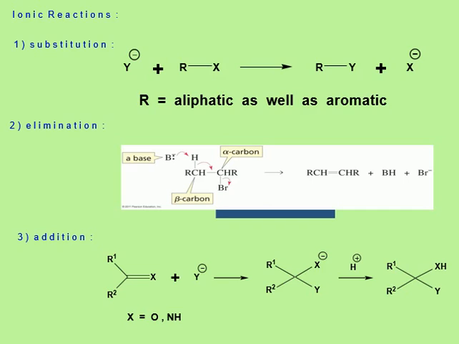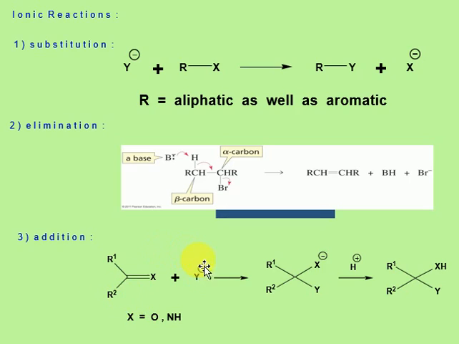Elimination reactions. In elimination reactions, two single atoms or groups of atoms from the adjacent carbon atoms will be removed. So this is the elimination reaction, where generally the products of the elimination are unsaturated compounds like alkenes and alkynes. Coming to the addition reactions.